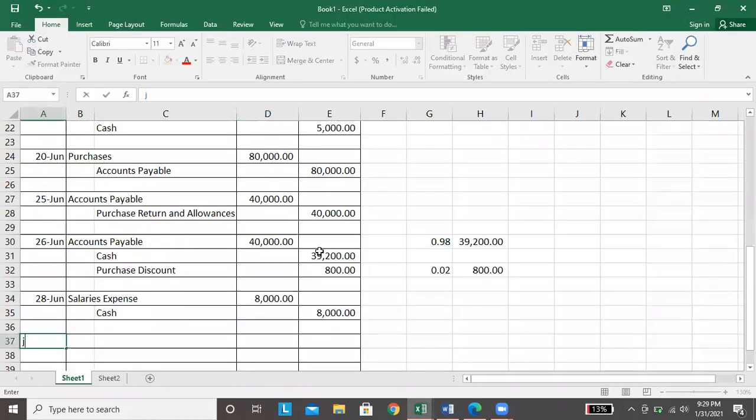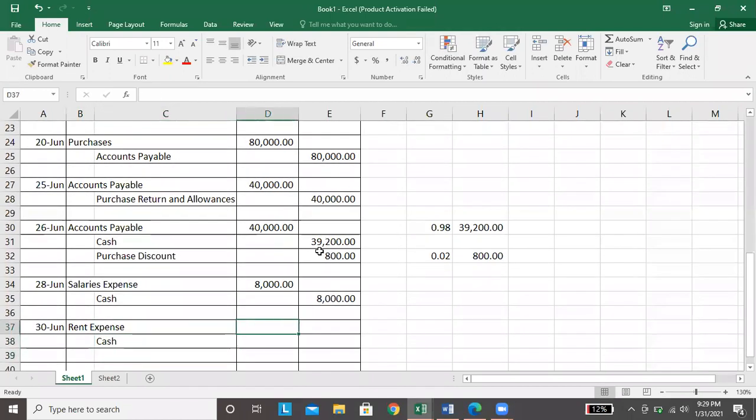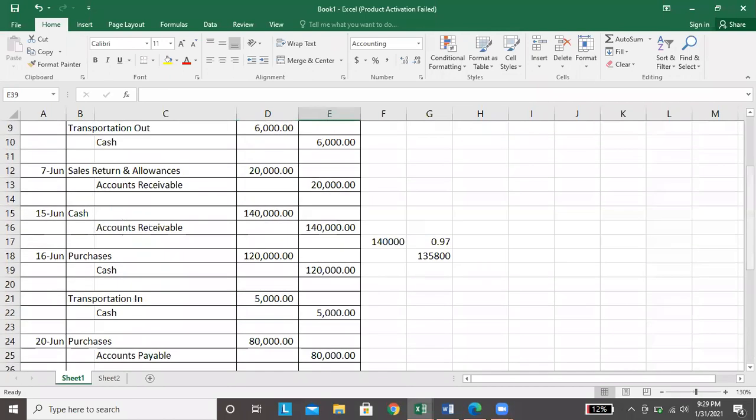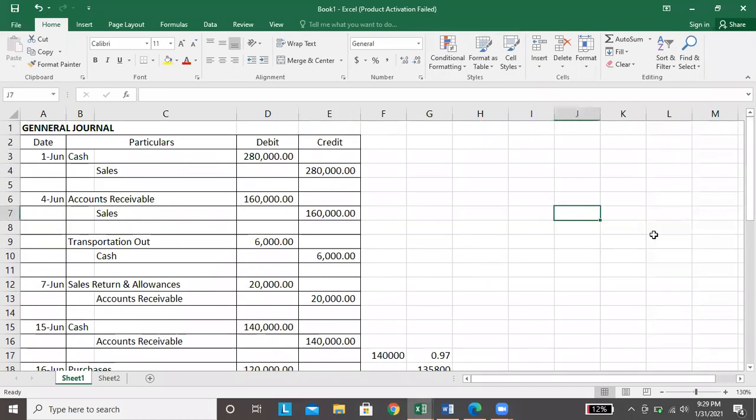Okay, June 30 naman, expense pa rin. So, debit, rent expense. So, ganun lang yung pagre-record na expense, debit expense, credit cash. Magkano yung rent na binayaran? That is 15,000. Okay. So, ganun lang yung pag-record natin sa merchandising.